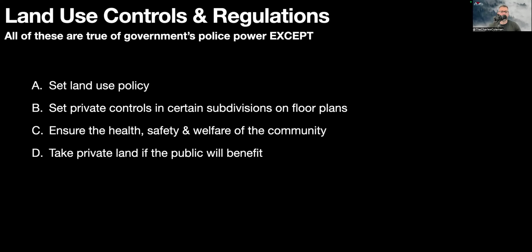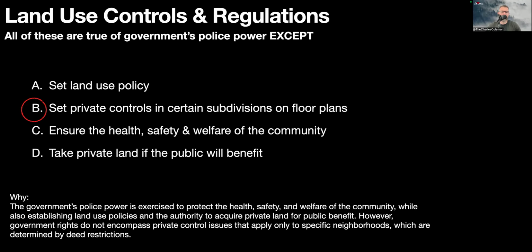All of these are true of government's police power except set private controls in certain subdivisions on floor plans. The government's police power is exercised to protect the health, safety, and welfare of the community, while also establishing land use policies and the authority to acquire private land use for public benefit. However, the government's right does not encompass private control issues that apply only to specific neighborhoods, which are determined by deed restrictions.